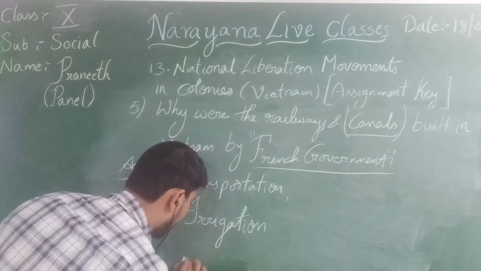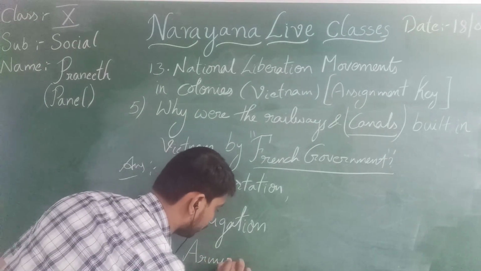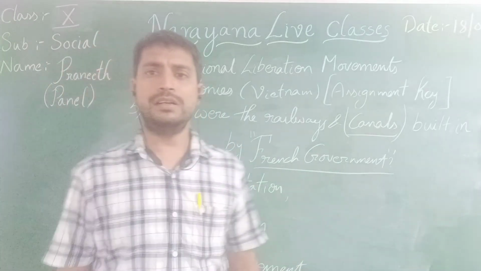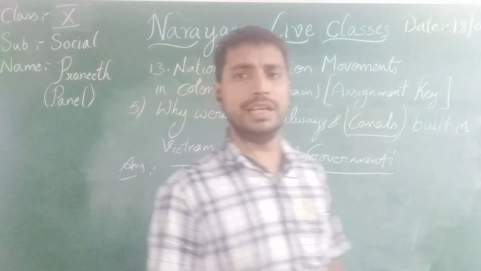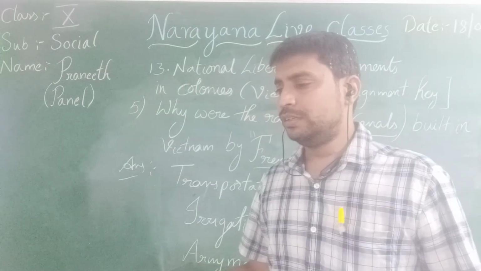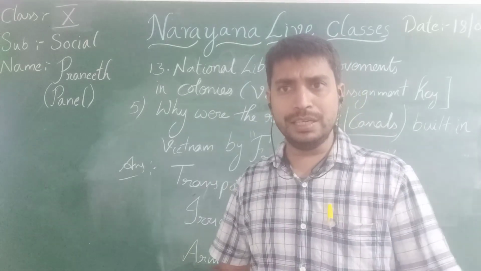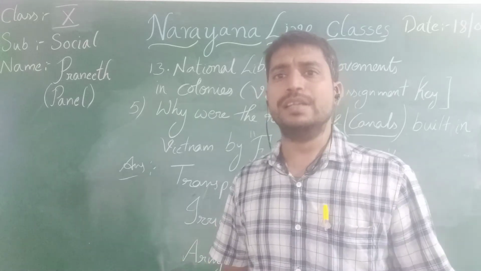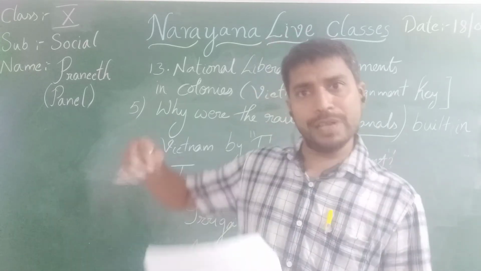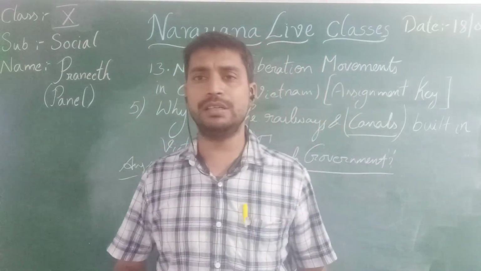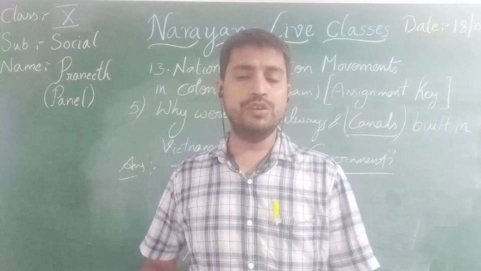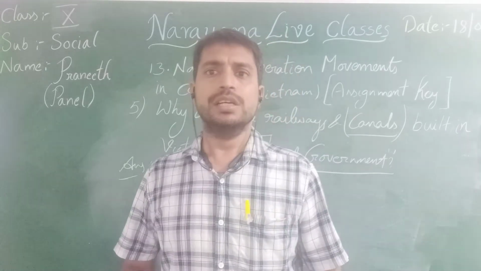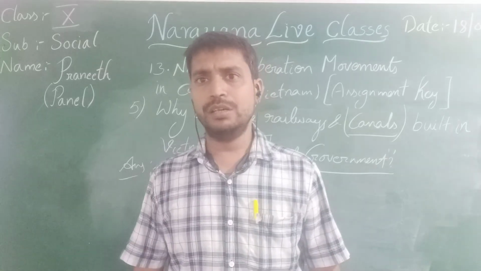And the third one is army movement. Why? What is the reason? Why army movement here? If any type of epidemic or unrest takes place in the interior of the country, an army is necessary to control it. Just imagine if the army is far away from the location, how would they transport? They can go through the canals by using ships or boats, or else they can go through the railway routes. Immediately they can approach the nearer location where they have any type of problem in the country.